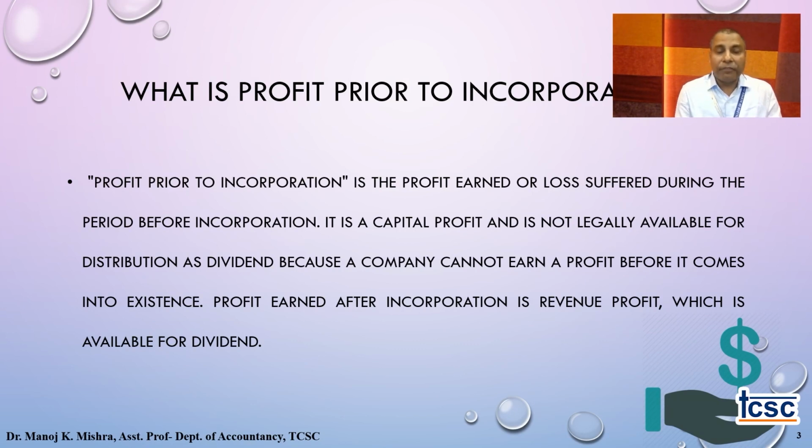Whereas the profit earned prior to incorporation goes to capital profit, which cannot be distributed by the company to shareholders in the form of dividend. Hence this division is required.